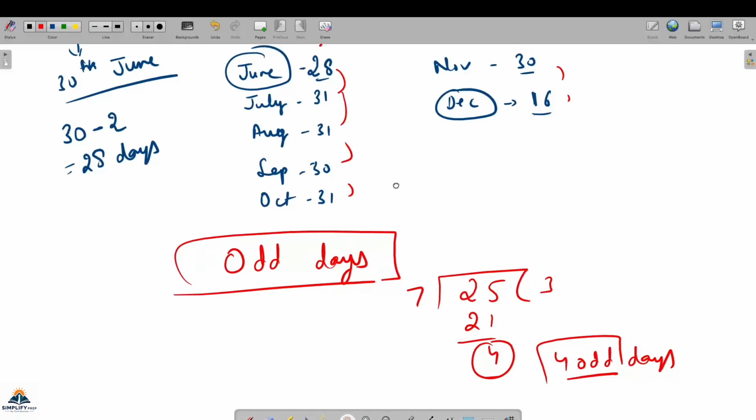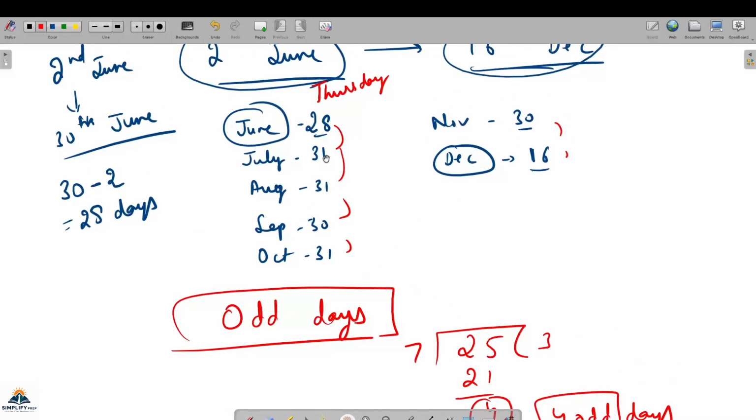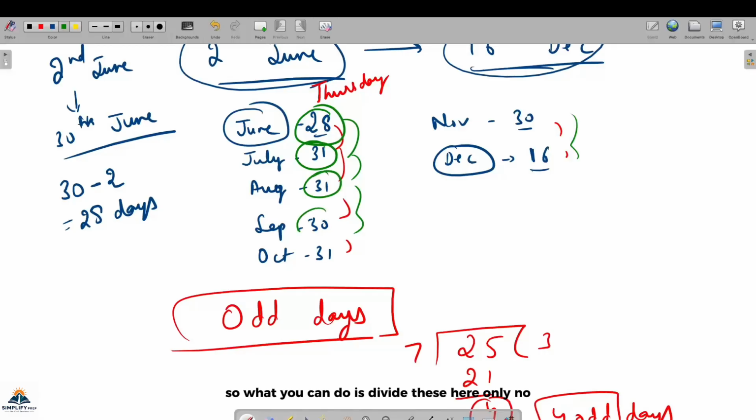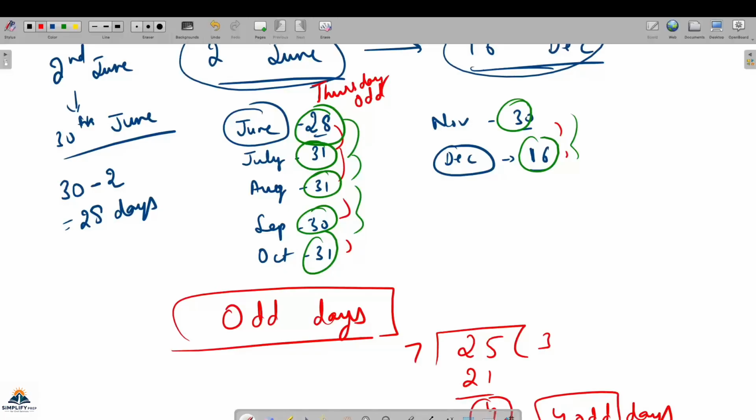So here, all this total you need for dividing with 7. So that will be difficult. So what you can do is divide these here only. यहीं पे divide कर दो और इनके odd days लिख दो. Means I will write the odd days here itself. That if I divide 28 by 7, अब 28 तो completely divisible होता है 7 से. So 7 4 28, 0 remainder, 0 odd days.